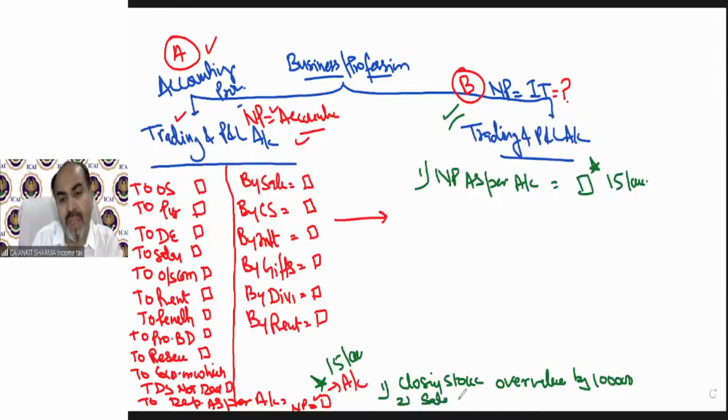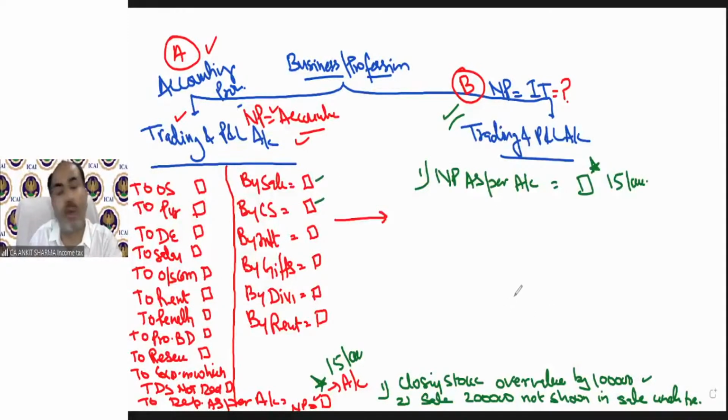That also can be given: sale of rupees 2 lakh not shown in sale under trading. So that means stock is overvalued by 1 lakh rupees and 2 lakh rupees of sale has not been shown under this sale. So these are 2 points regarding which we have additional information also. So we need to solve it one by one.